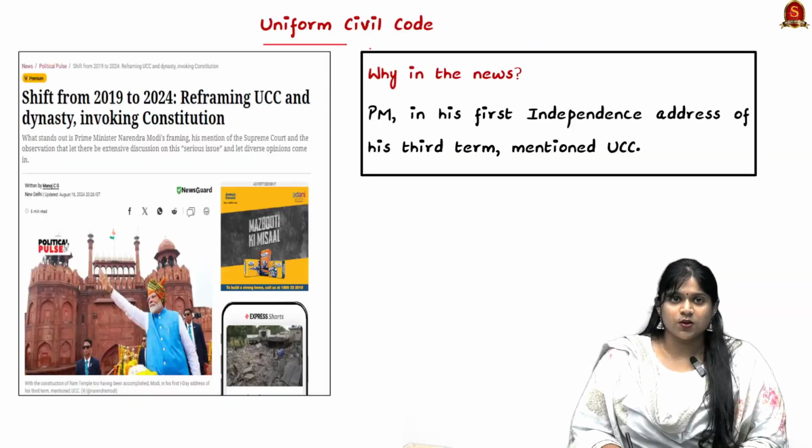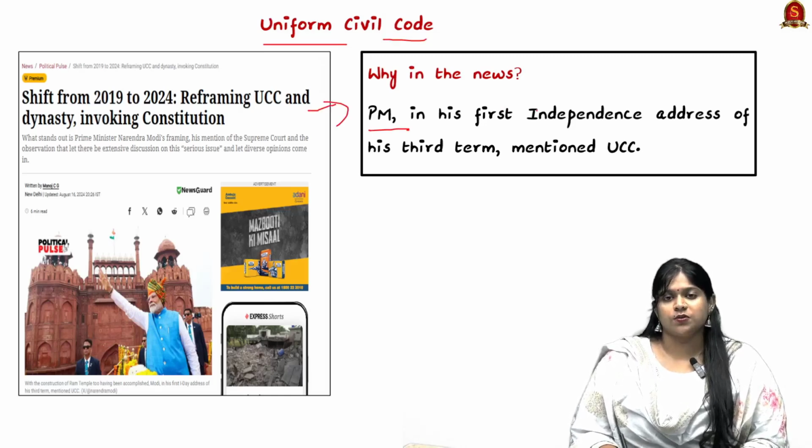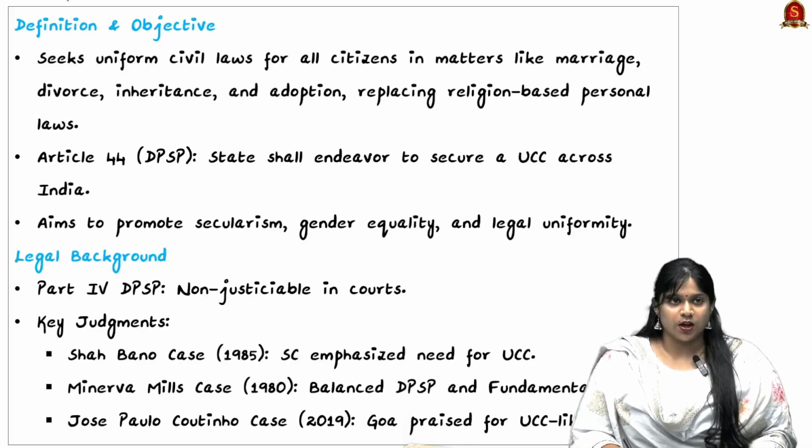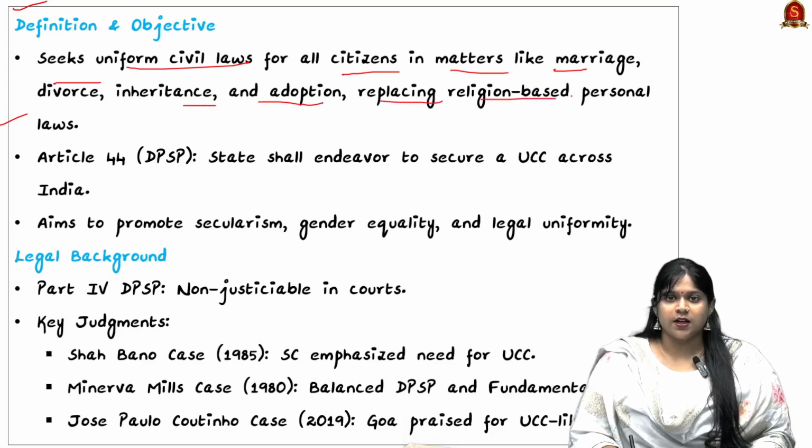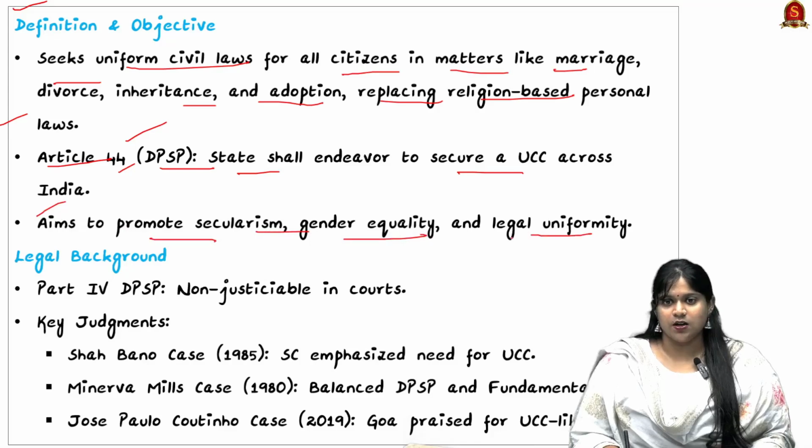Now the next topic is the Uniform Civil Code. So here, why it is in the news: because our Prime Minister Narendra Modi, in his first Independence Day address of his third term, that is for the year 2024, mentioned the UCC. So here, looking into the definition, it seeks uniform civil laws for all citizens of India in issues such as marriage, divorce, inheritance and adoption, replacing religion-based personal laws. So they come under Article 44 of the DPSP, where the state shall endeavour to secure a UCC across India, and they aim to promote secularism, gender equality and legal uniformity.